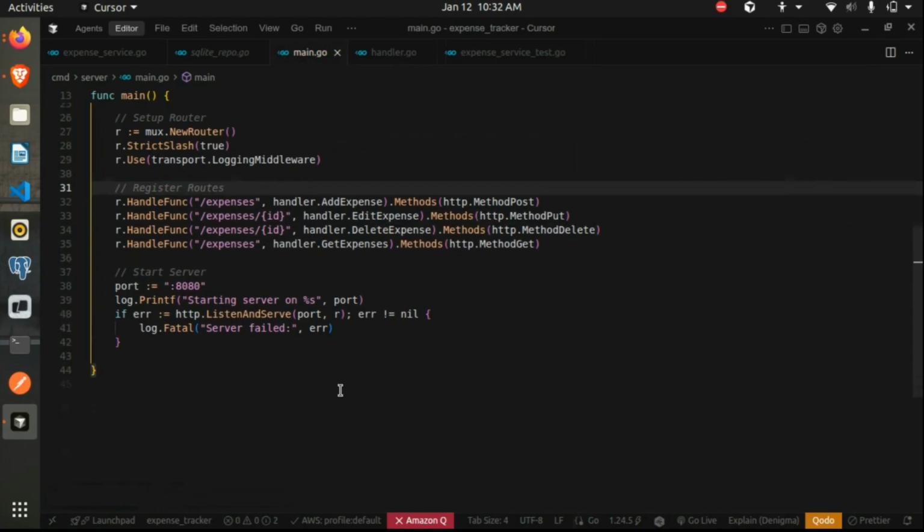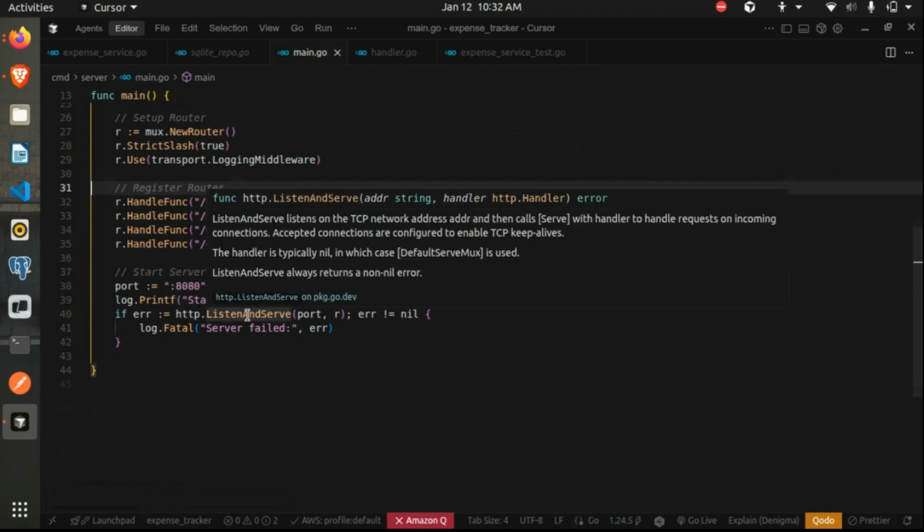And then comes the initialization of the server. We have used the net/http package over here, and we have a function ListenAndServe. What ListenAndServe does is it accepts the address, and the address is in the form of domain colon port. Domain being whatever your domain is, but in our case, since it's localhost, if you don't declare it, it by default takes our localhost address and then colon the port. The port is where we want to listen for a request, and this is a TCP connection. So it listens on TCP port 8080 since we have declared it here, and any other port we want.